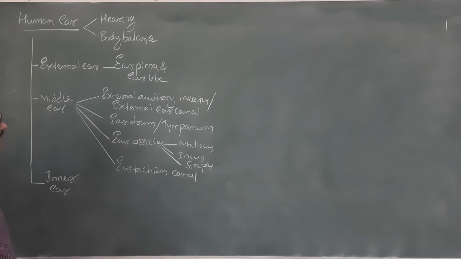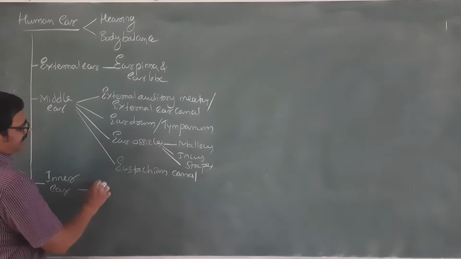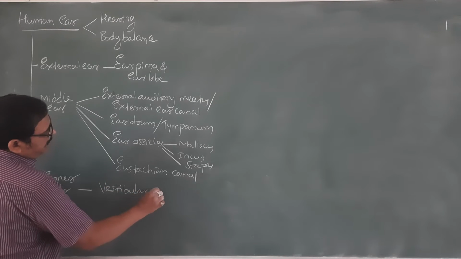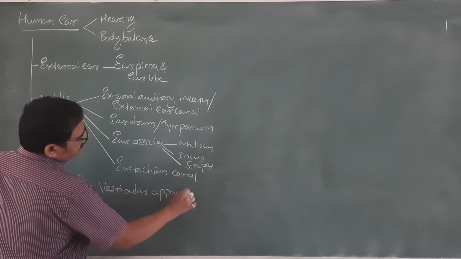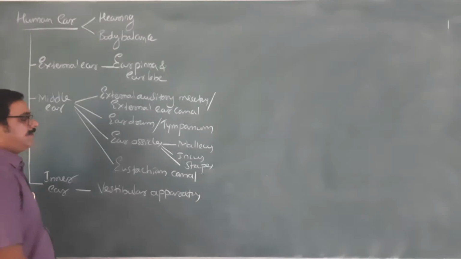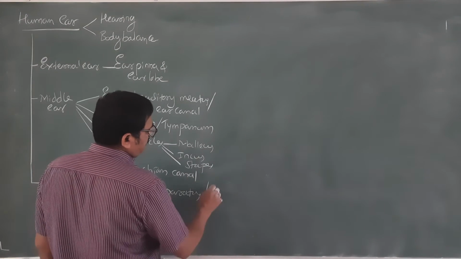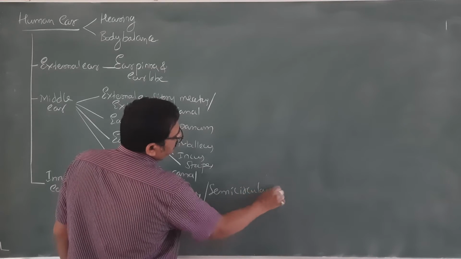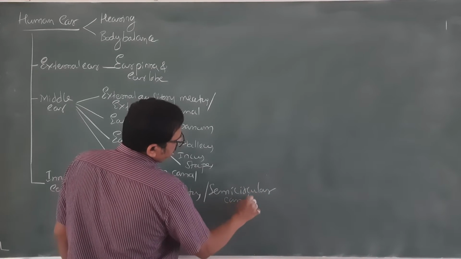In the inner ear we find a structure called the vestibular apparatus. This vestibular apparatus is mainly made up of three semicircular canals.